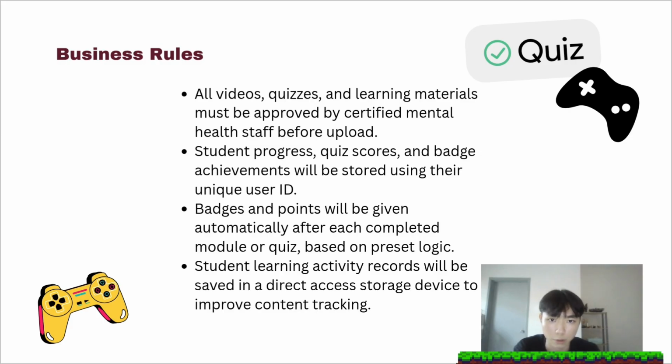The second business rules for the second to-be process: all videos, quizzes, and learning materials must be approved by certified mental health staff before upload. Student progress, quiz scores, and badge achievements will be stored using their unique user ID. Badges and points will be given automatically after each completed module or quiz based on preset logic. Student learning activity records will be saved in a direct access storage device to improve content tracking.